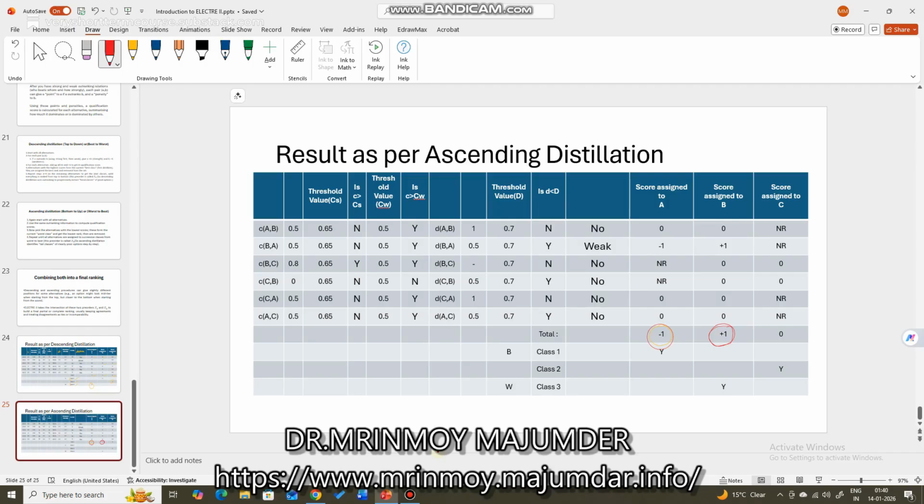So A is minus 1, which is the worst thing, so it will be assigned class 1. And B is plus 1, which is the best thing, so it will be assigned class 3.